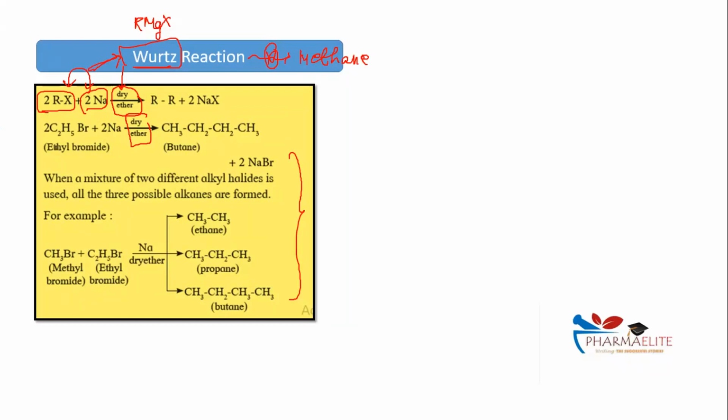Wait, what is the doubt from this? What happened over here basically was that दोनों R साथ में आ गए. If you observe strongly over here, it was C2H5.